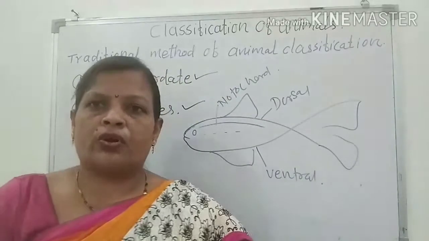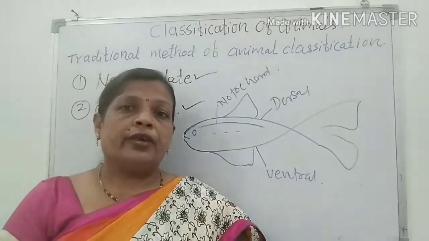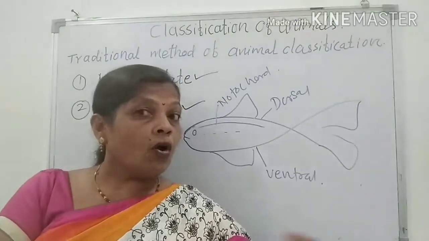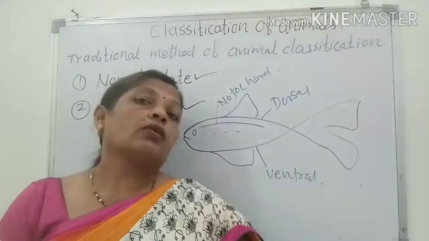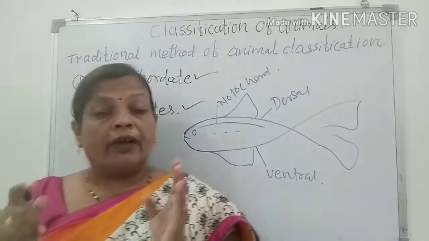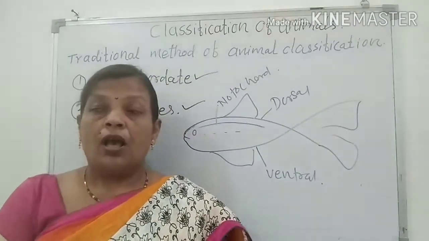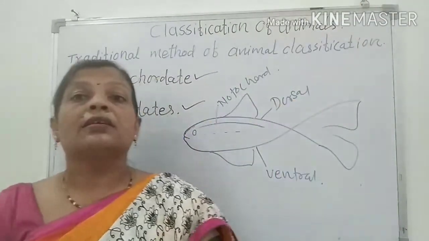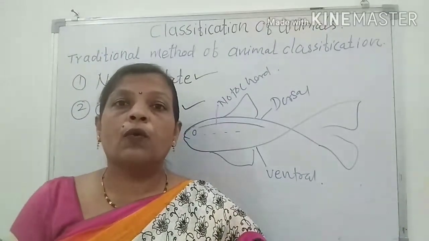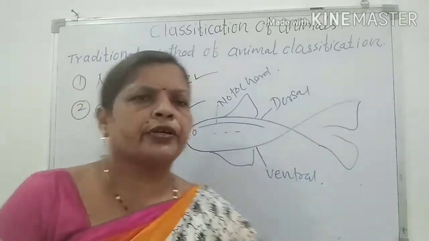which belong to the non-chordates, and they are present around us. And in this chapter, we are getting the information about all these non-chordate animals. Actually, these are called the lower animals. And why is the study of such animals essential? Because in order to study the evolution, how life, or how the animals which are present, or the chordates which are present on the earth, how they evolved. And for this purpose, the study of the non-chordates plays a very important role.